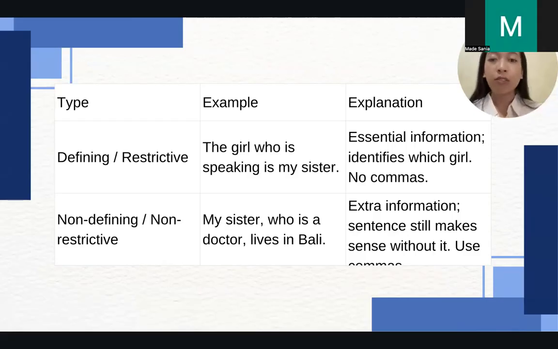And then talking about the non-defining or non-restrictive type, it has some commas over there. The example is my sister, who is a doctor, lives in Bali. So it is talking about extra information over there, which is about my sister. And what is this extra information? Who is a doctor. That's actually the thing where the sentence still makes sense without that kind of adjective clause. And then as you can see, we can see some commas over there.